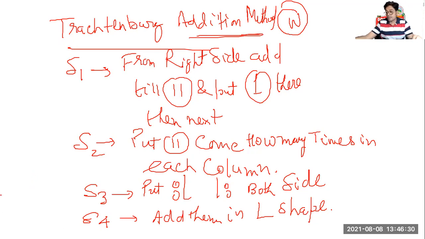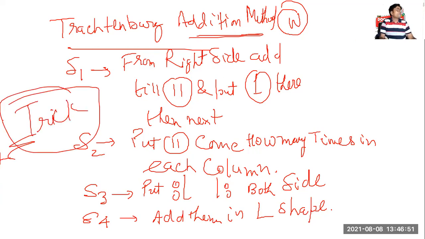Otherwise, you cannot understand. Please write it first. Then I will explain. All 4 steps, write it down. That is very important. You will not find it in any book. This trick is a unique trick. This is a super trick. You will never find this trick. I guarantee you.